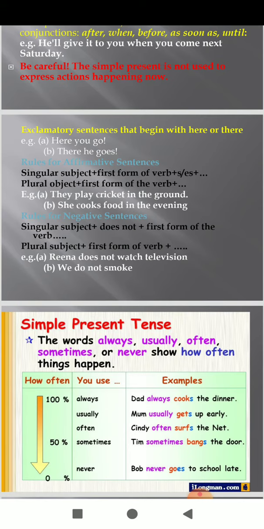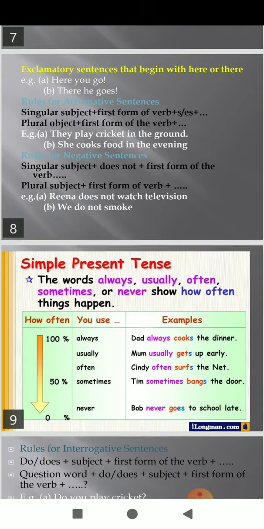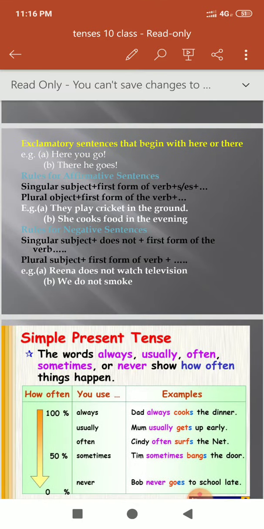If we talk about affirmative, negative and interrogative sentences, what are the basic rules? Now, for affirmative sentences, students, singular subject plus first form of the verb plus s or es and so on, means object, and plural subject plus first form of the verb. Now, they play cricket in the ground. She cooks food in the evening.